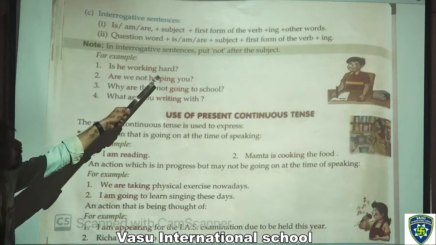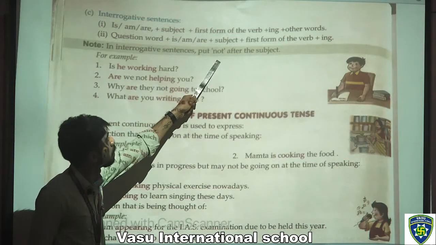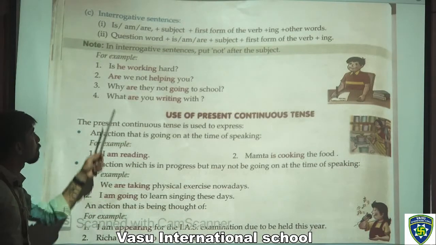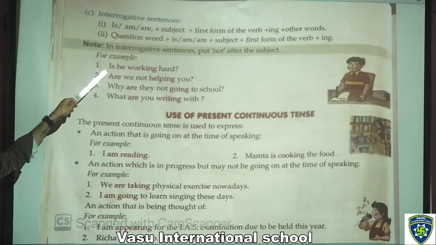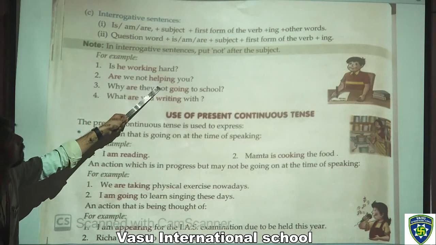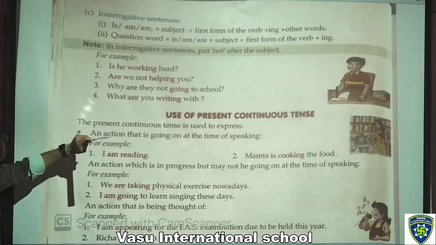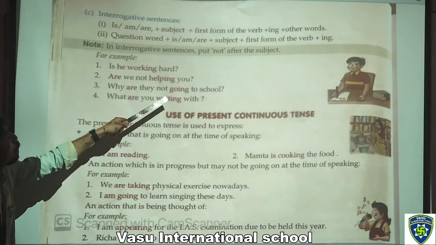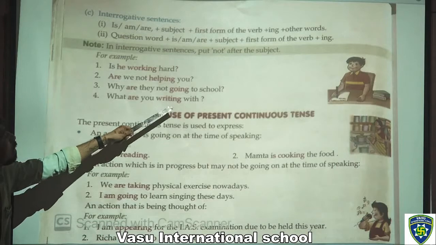In interrogative sentences, put not after the subject, not before the subject. For example, is he working hard? Are we not helping you? Why are they not going to school? What are you writing with?